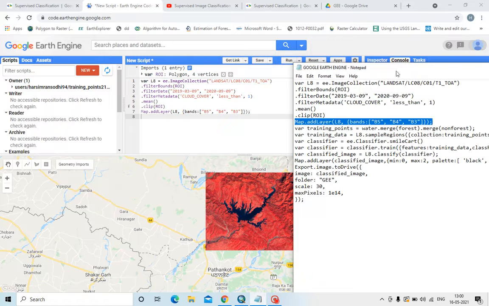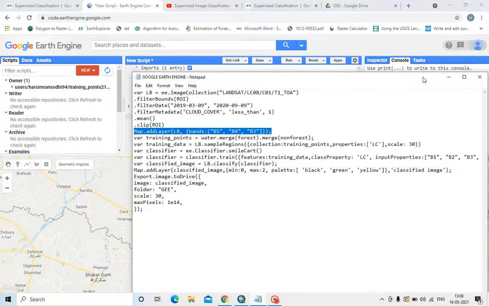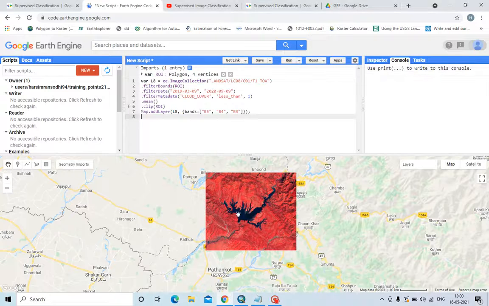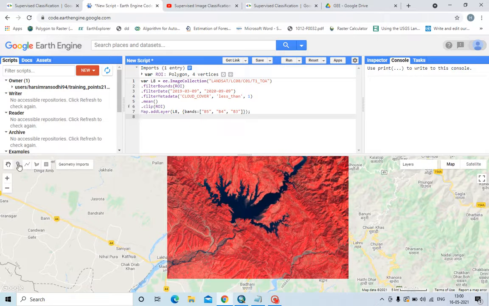First you need to create the training points. Training point means marking the points. If we do a supervised classification in ERDAS Imagine or ArcGIS, we generally derive the spectral signature. Similarly we mark the points here also. Let us mark these points.